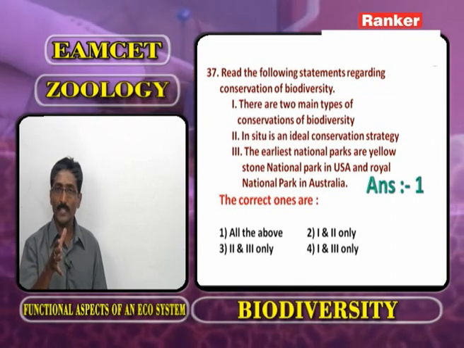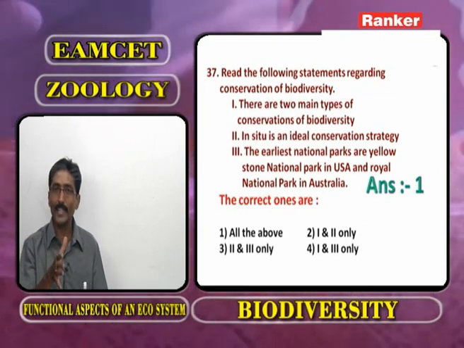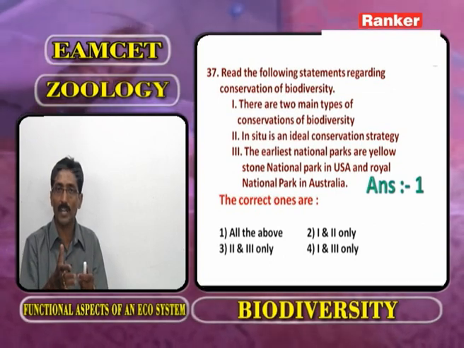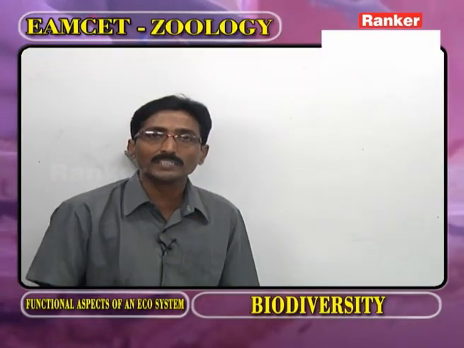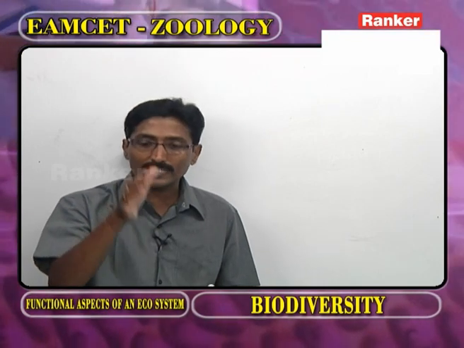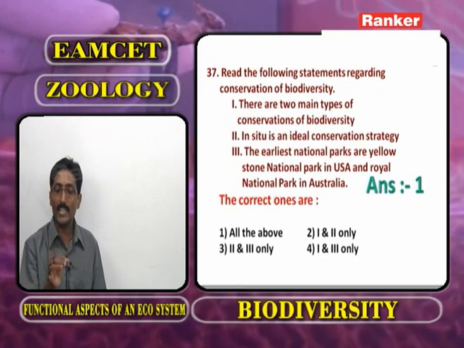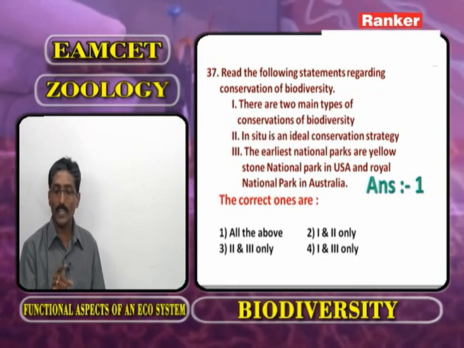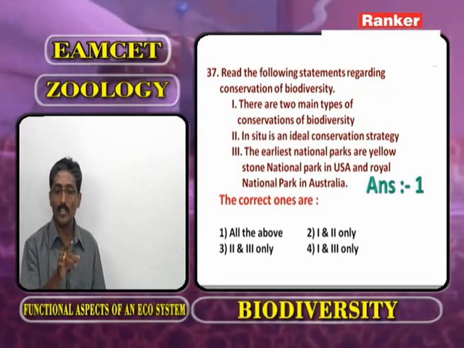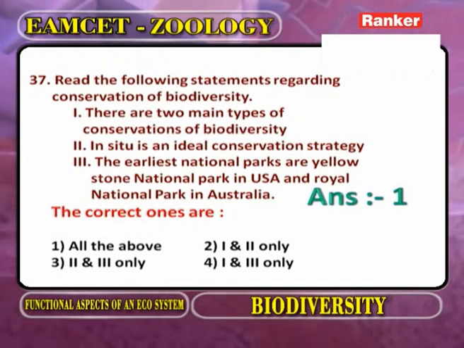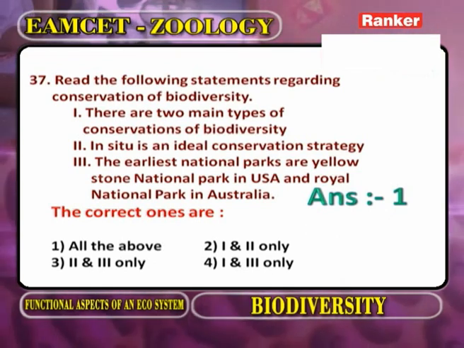In situ, no doubt, is ideal conservation, because the place where plants and animals originated, there they are conserved. The second one is correct. Third, the earliest national parks: Yellowstone National Park in USA and Royal National Park in Australia. So the three statements given are correct. So the first answer is correct. Now we go for the next question.